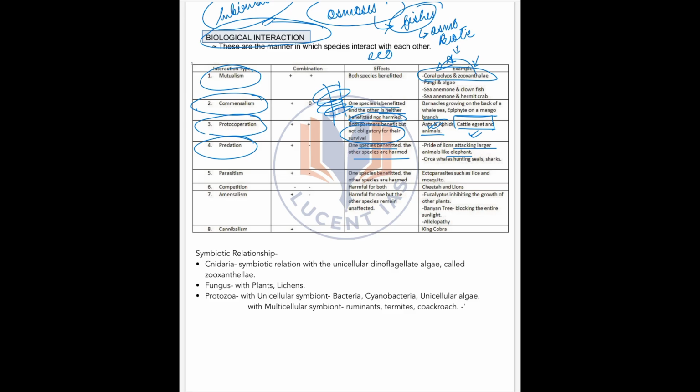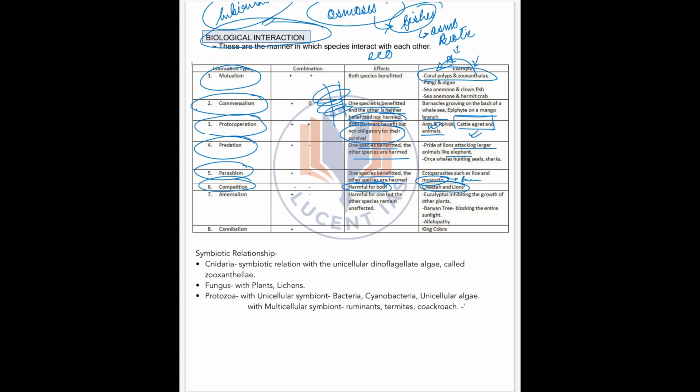Clear? Next is parasitism. So what is parasitism? Here, similarly, one species is benefited and the other species is harmed. But in predation, one species is definitely killed. But in parasitism, the latter species may not necessarily get killed. For example, a mosquito feeding on humans. Clear? Next is competition, which is the type of interaction harmful for both. For example, cheetah and lions. If they compete, then both will get harmed.